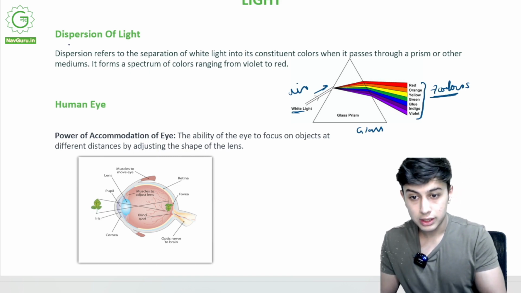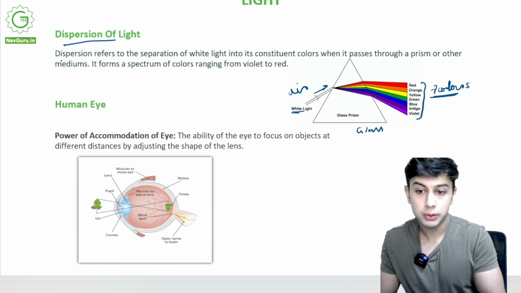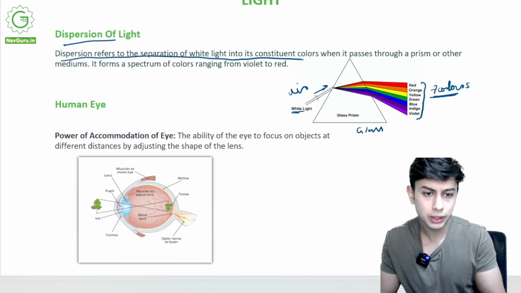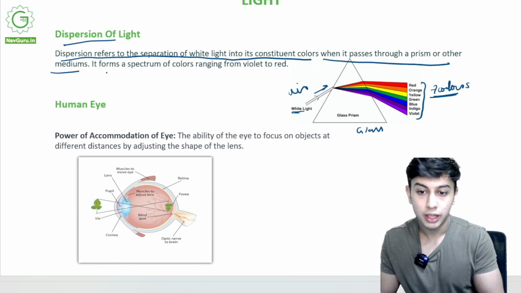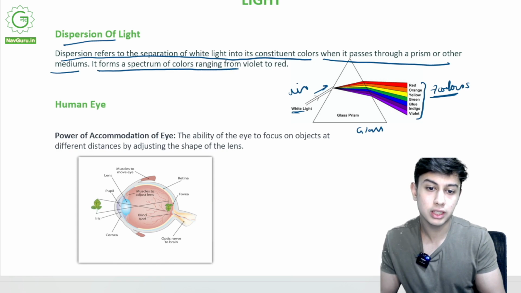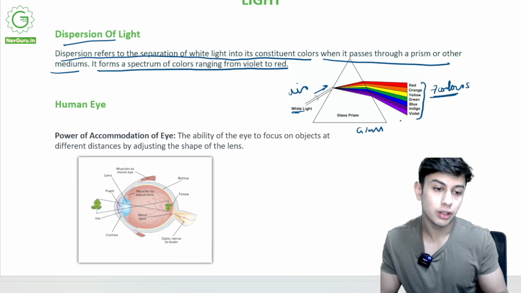What is dispersion of white light? Dispersion of light refers to the separation of white light into its constituent colors when it passes through a prism or other mediums. It forms a spectrum of colors ranging from violet to red. V to R. It goes from V to R.